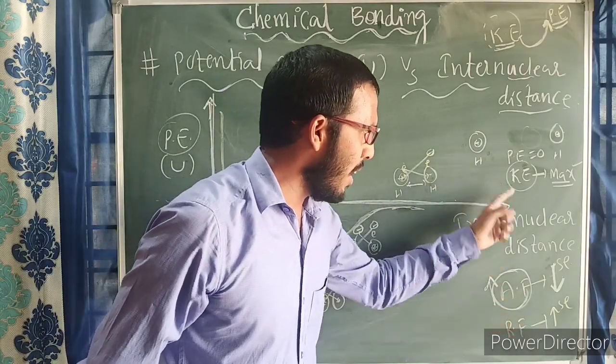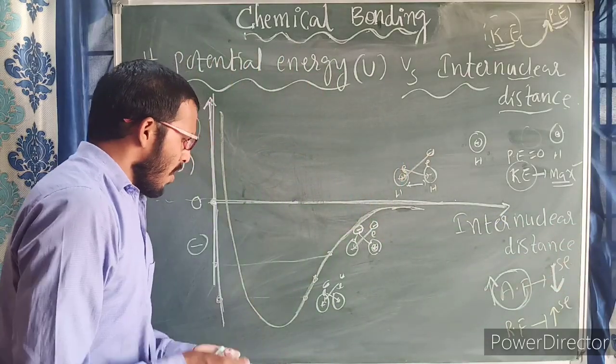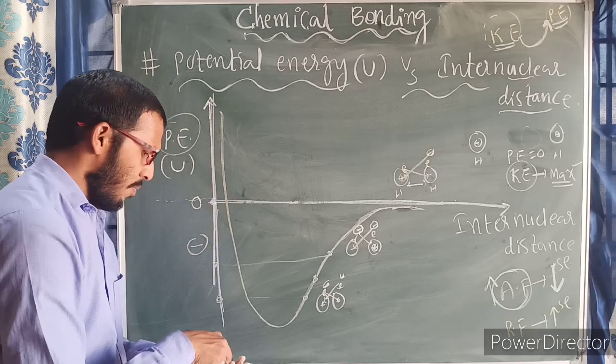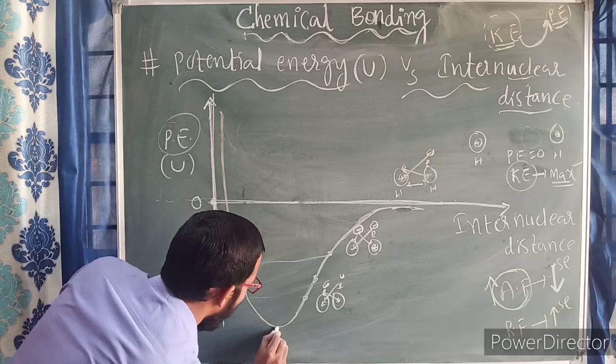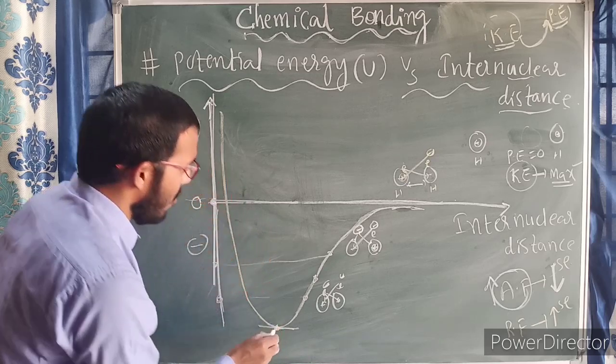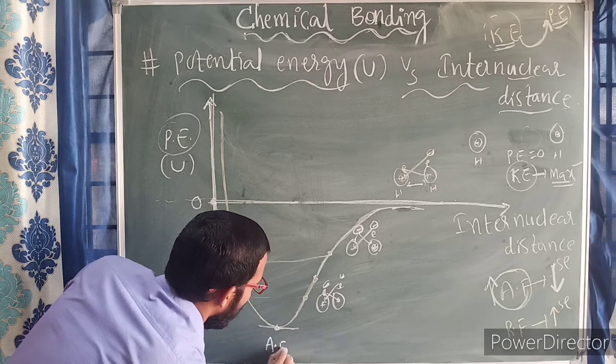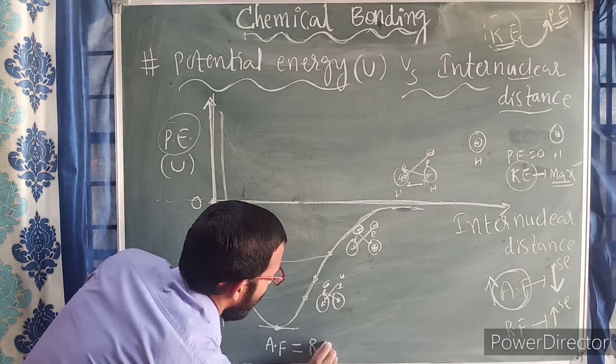Attractive force increases means every time its energy decreases. Now, at the minimum distance, at a particular point, this is called the minimum. So at this minimum, what happened? Attractive force is equal to repulsive force.